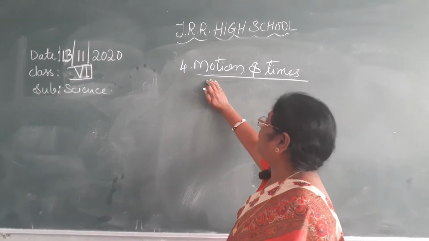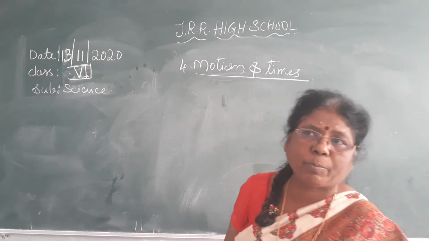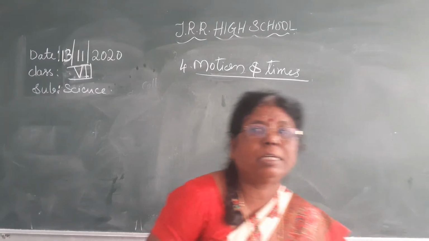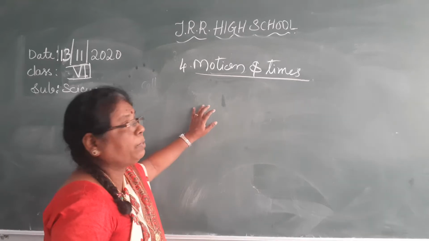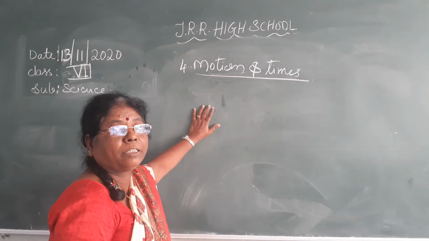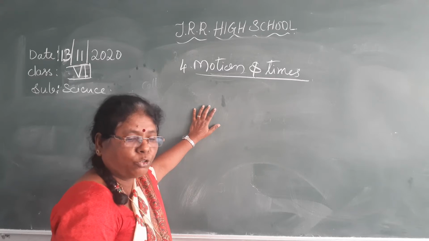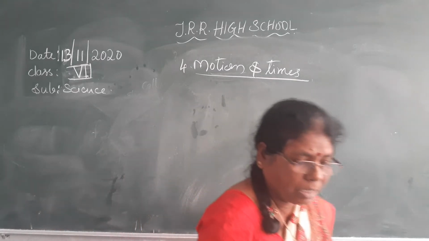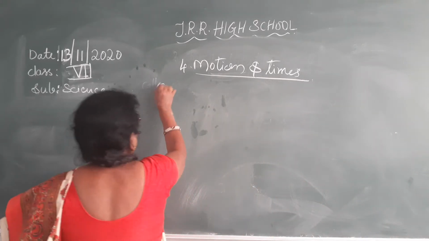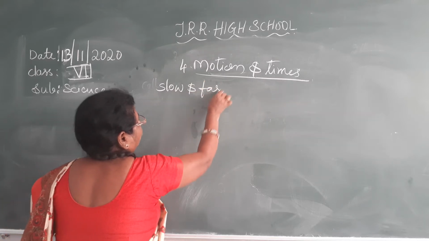So, motion and time. I started and left some part of this lesson, so I am going to continue here. What I explained to you in motion: types of motions, oscillatory, rotatory and translatory motions, and uniform and non-uniform motion. Now you will come to know slow and fast motion. You have seen slow and fast motion in your daily life.